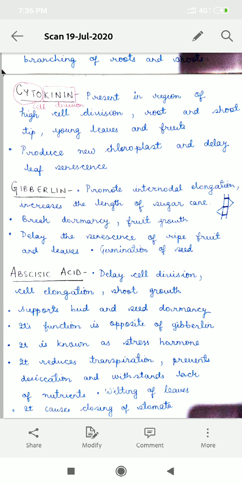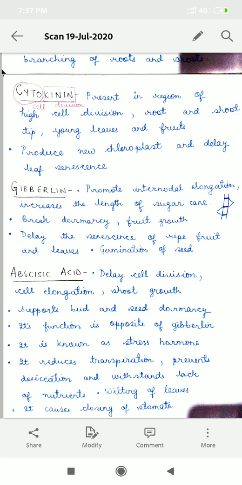Chloroplasts, as we all know, are the organelles present in plants where chlorophyll is present, and chlorophyll helps in capturing energy from the sunlight and converting it into chemical energy in the process of making food by plants, which is known as photosynthesis. Cytokinin helps in delaying leaf senescence. Senescence means aging. It means cytokinin promotes the growth of a leaf.